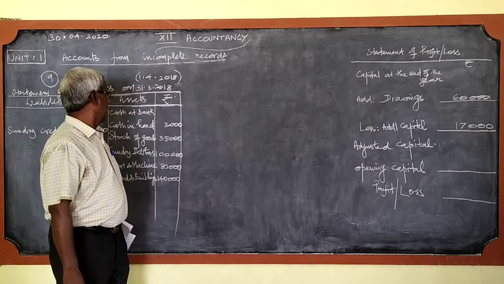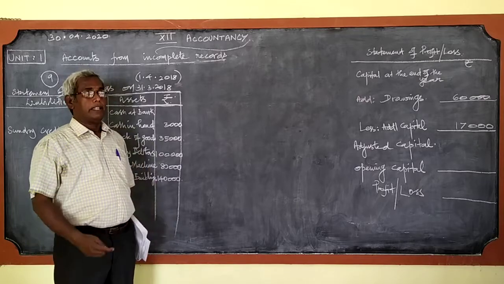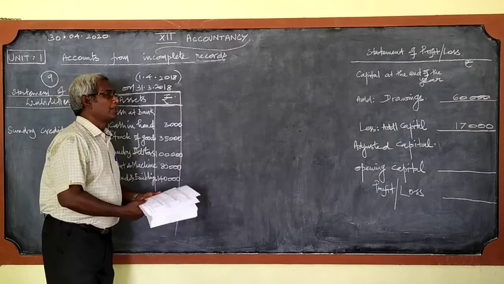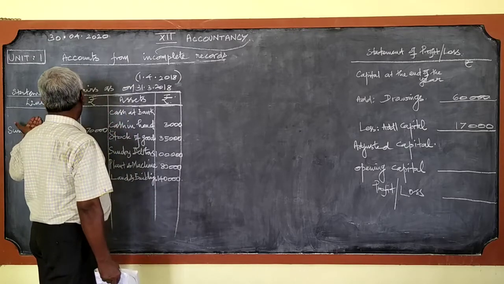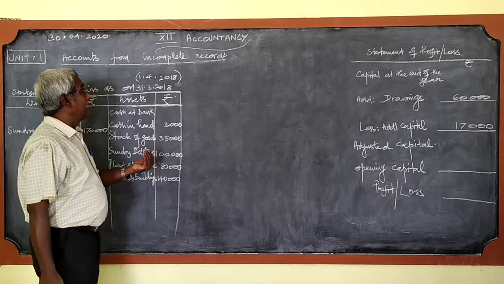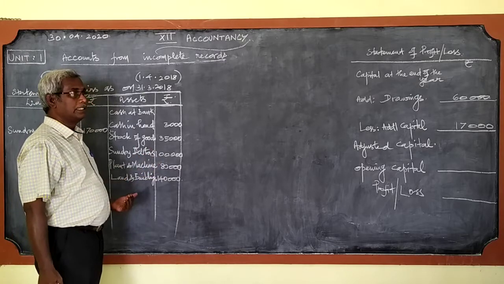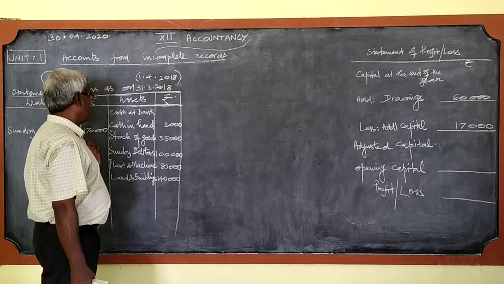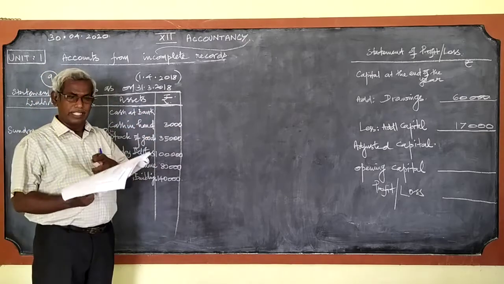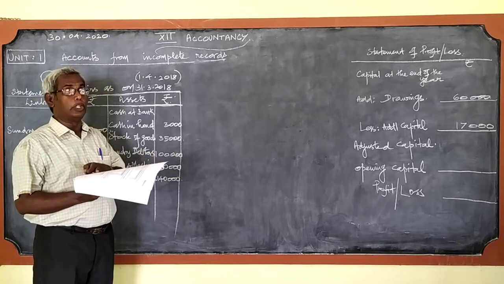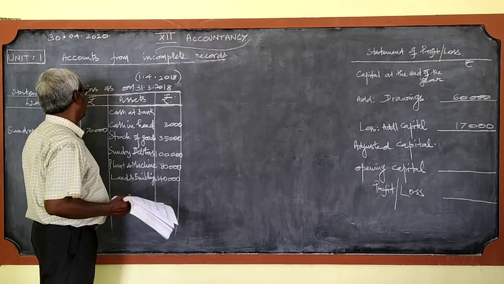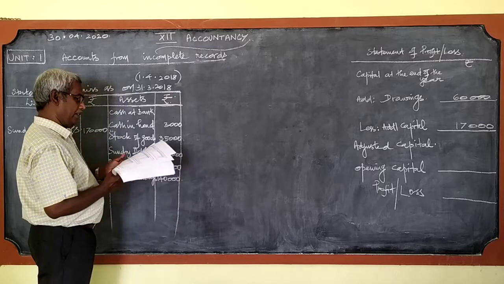But with cash at bank, there is the term given CR, creditor. You should write on the debit side, that is liability side. If it is cash at the bank, debtor, you should write on the credit side, that is on the asset side. Since the term is given as 5,000 debtor, we should not write on the debit side.